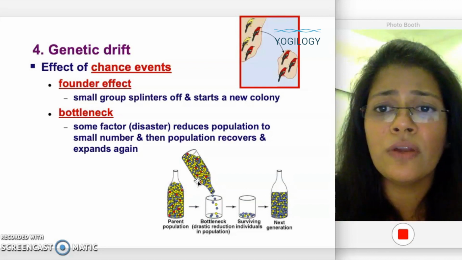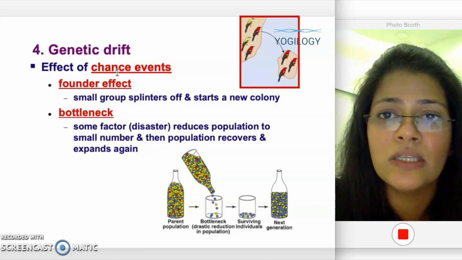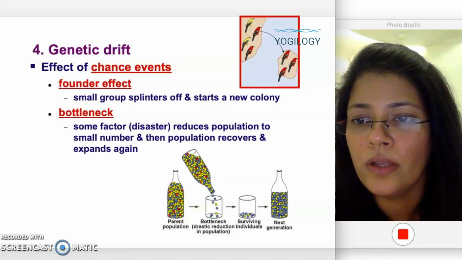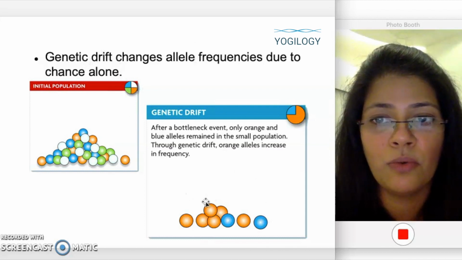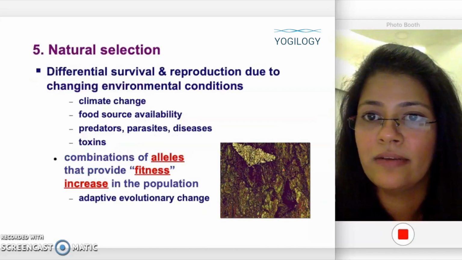So this kind of effect that we can see in a population is called genetic drift, and this basically happens when the population size is small. Here you can see how, because of population size, the initial population and the final population can change. Okay, so next slide we can go.